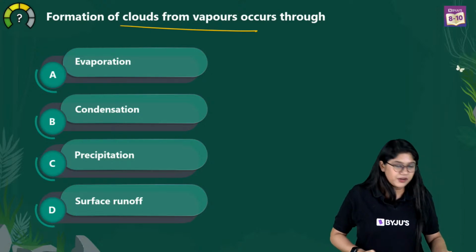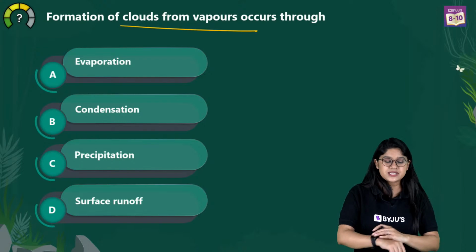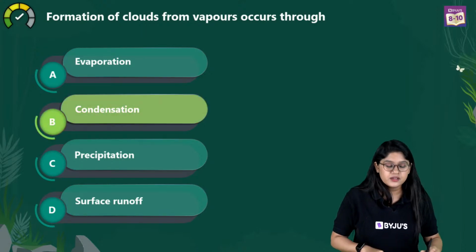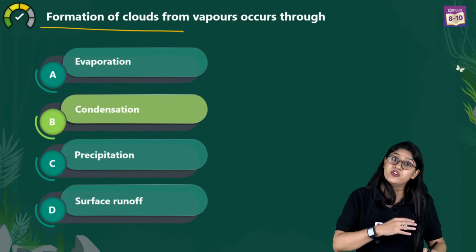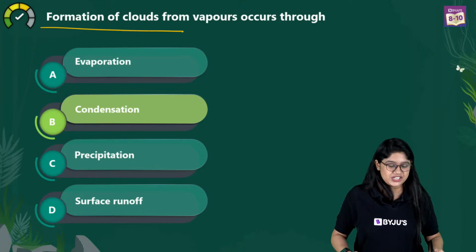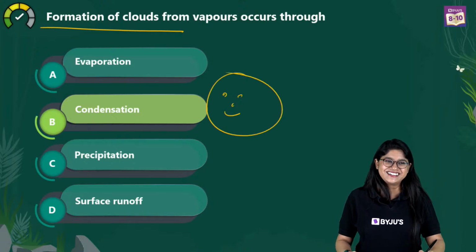Yes? Come on. Very good. I can see the long list, right? The answer is option B, condensation. We are talking about the formation of the clouds from the vapors. We call it condensation. Very good.